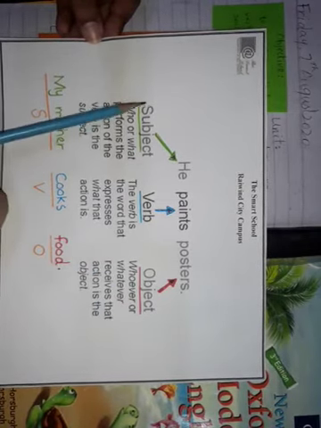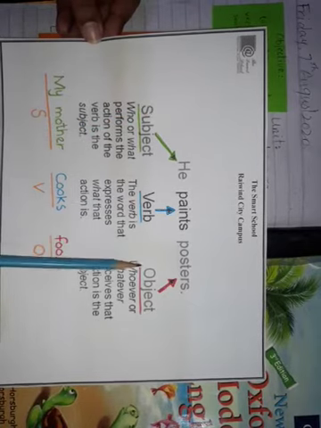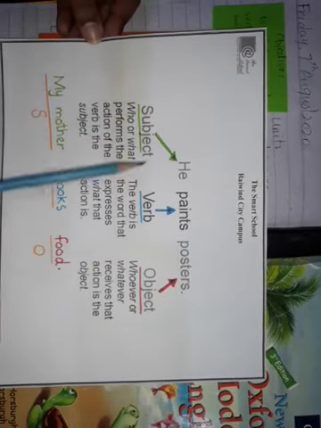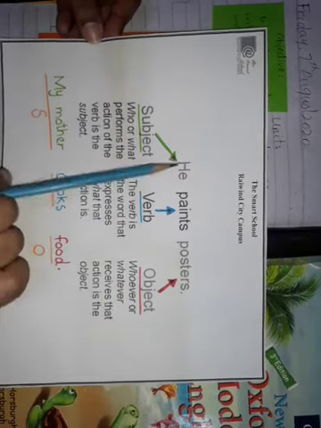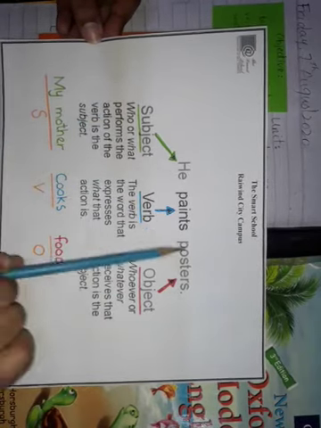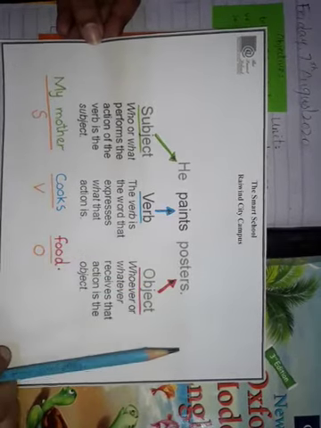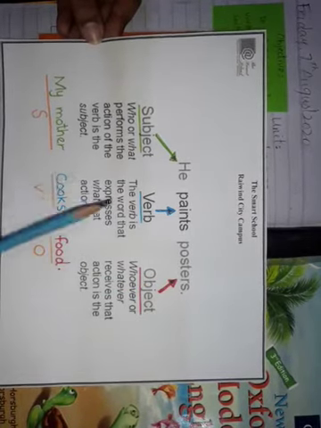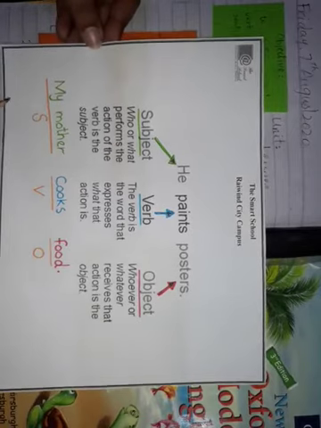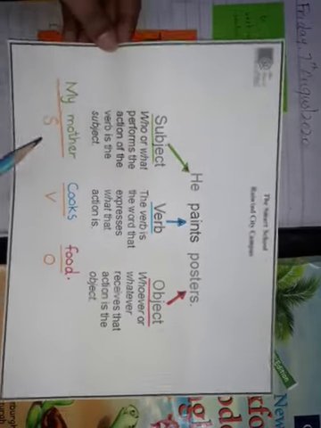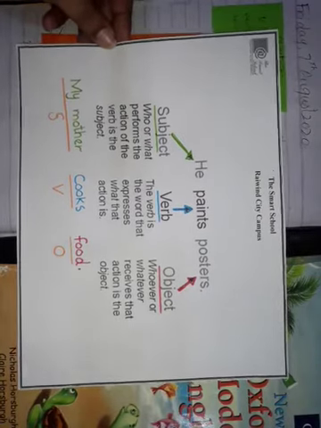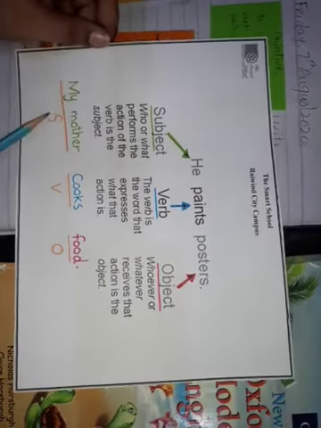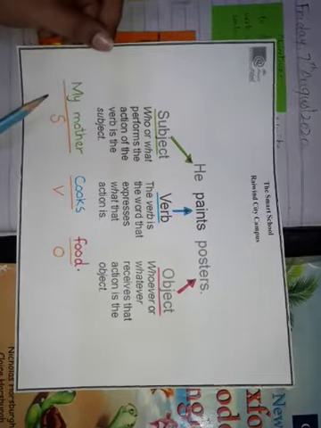So that's how we get SVO. SVO means subject, verb, object. So when we combine subject, verb, object, we get our sentence, right? Our meaningful sentence. So let's take a look at another example to understand SVO in a better way. I hope it will help you to learn effectively.